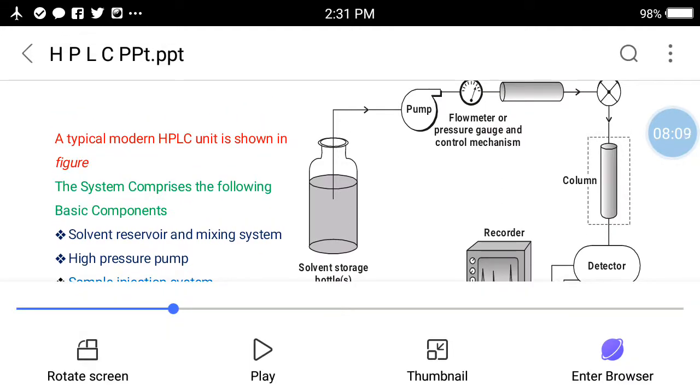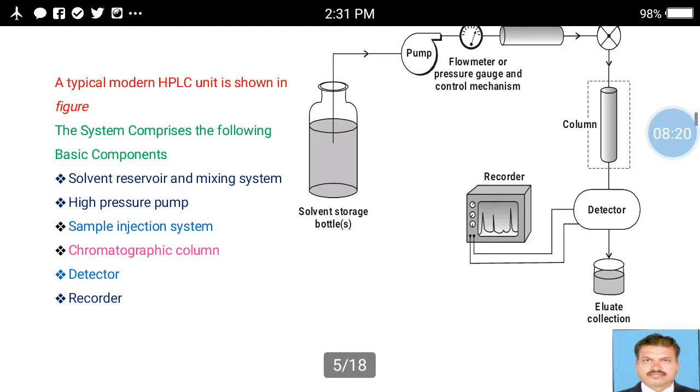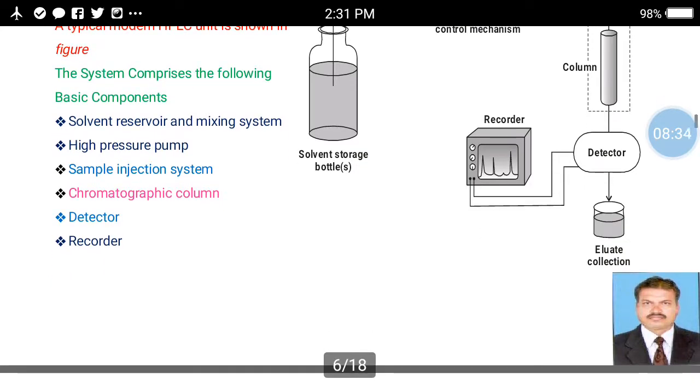Then again, it is connected to the sample injection valve system at the top of the column. The column is put in the thermostat or oven, which maintains the temperature. It is connected to the detector, and the detector is connected to the recorder. On the other side there is an eluate collector. Therefore, this technique is mainly divided into the solvent reservoir and mixing system, high pressure pump, sample injection system, chromatographic column, then detector and recorder.